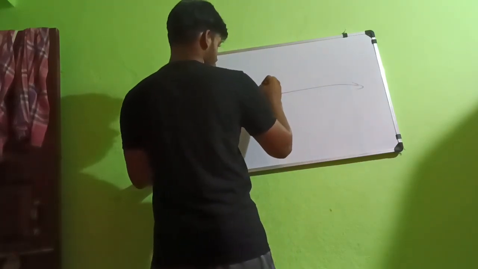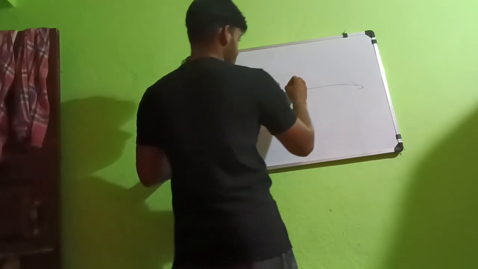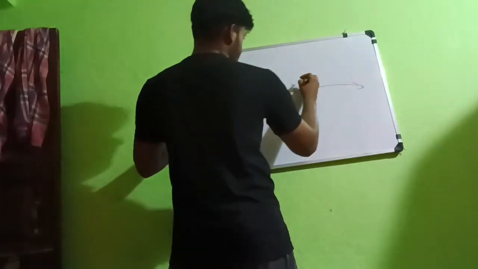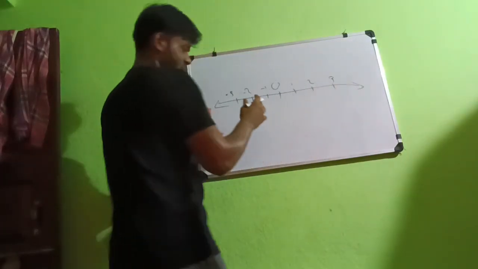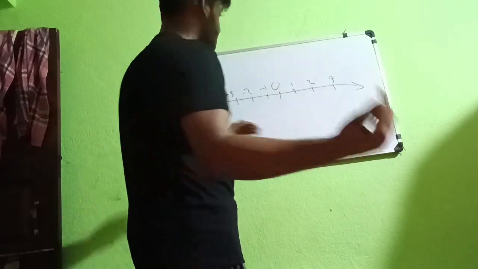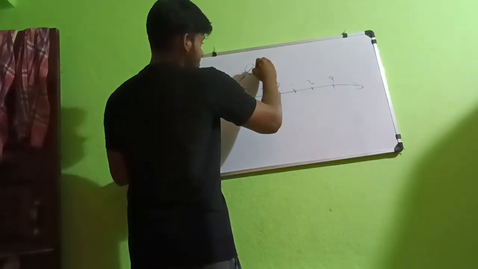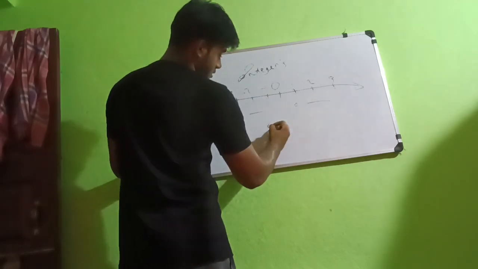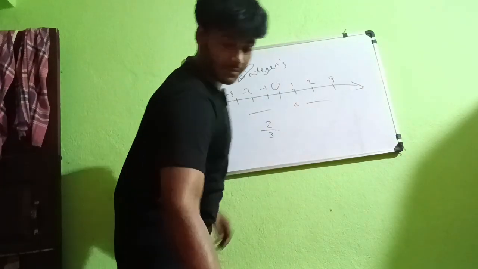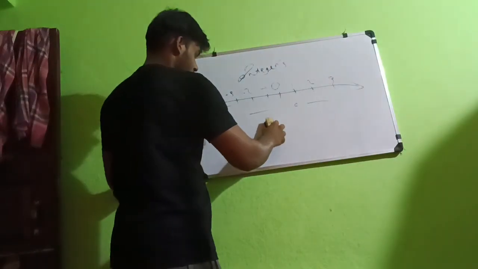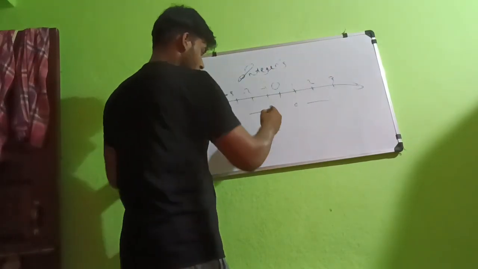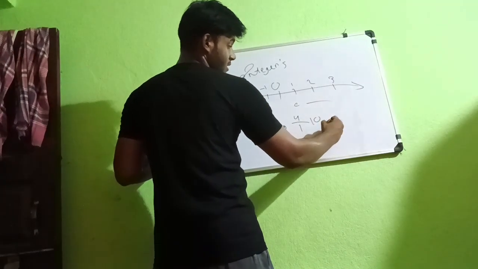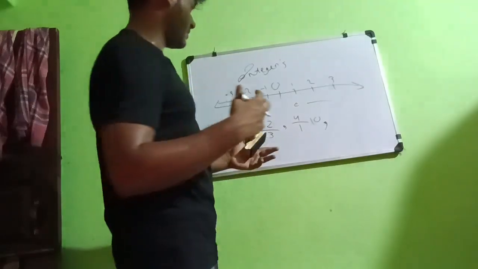This is 0, 1, 2, 3. You need to put a minus on the left side, and 1, 2, 3. These are also known as integers. And rational numbers are in this way: 2 by 3. Let me erase it. The ink is not coming properly, you know. 2 by 3, 4 upon 1 by 10. These are known as rational numbers.